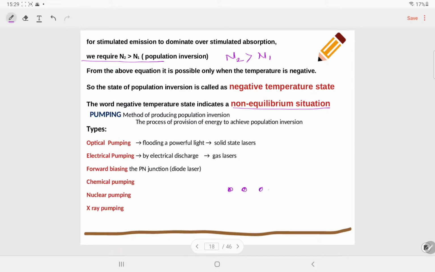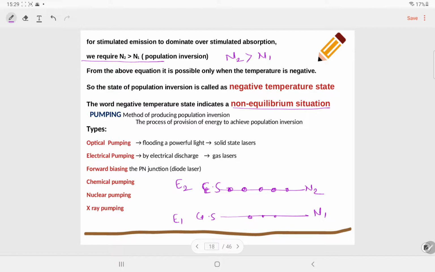Suppose here is n1, the number of atoms in the ground state, and here is n2, the number of atoms in the excited state. This is E1, this is E2. Simply, this is the scenario of population inversion. In order to achieve population inversion, we require some pumping scheme.